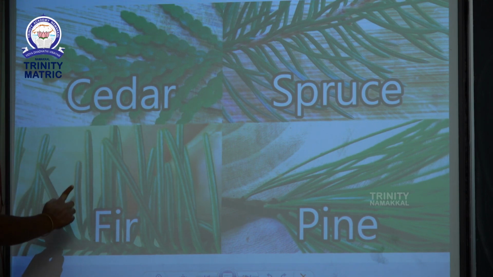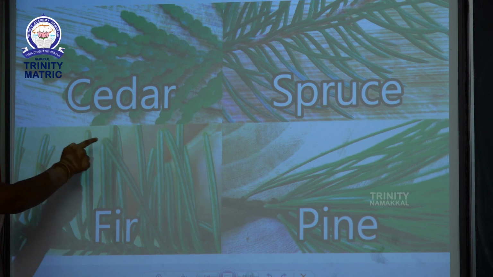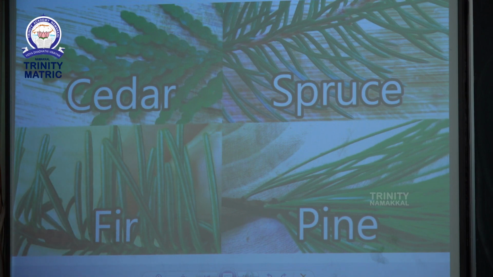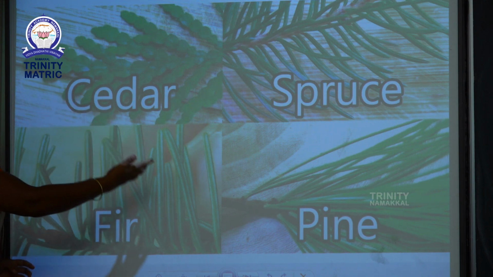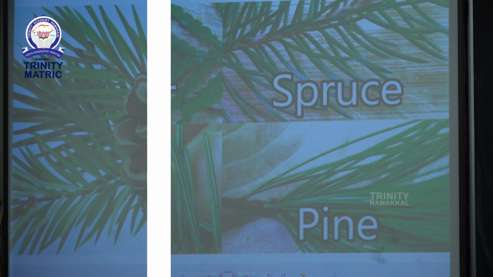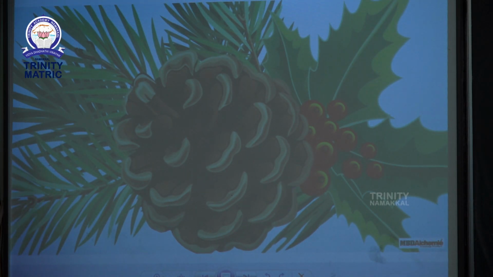These leaves, see the picture, are needle-like in nature. Next one is pine tree. These trees cannot produce flowers. Instead of flowers, these plants produce cones. See the cone? This cone is found on pine tree.